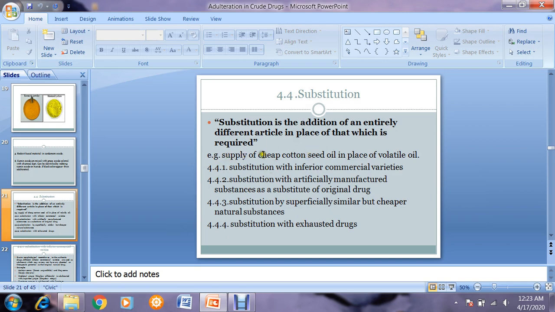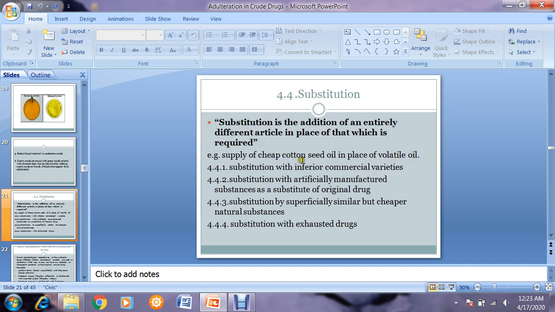For example, supply of cheap cottonseed oil in place of volatile oil. Volatile oils are expensive, so they supply cheap cottonseed oil in place of this expensive one, and get the profit margin.